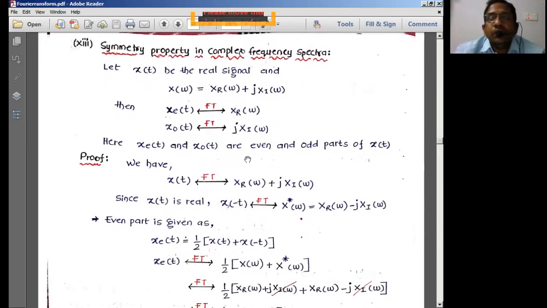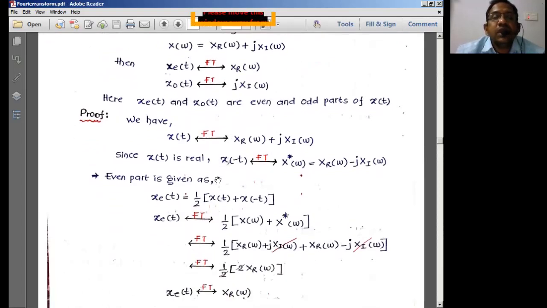Now, the beauty of this is that the even function of this particular signal x of t forms a Fourier transform pair with the real part, and the odd function of this signal forms a Fourier transform pair with the imaginary part. That is how the proof is done. This is one of the properties of the Fourier transforms. We provide the proof here.